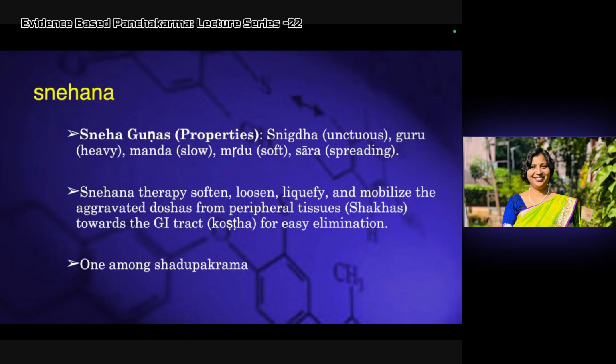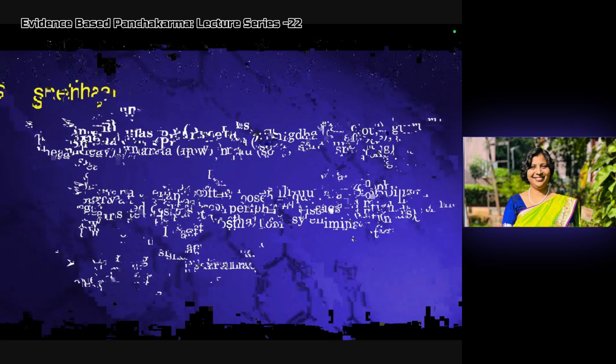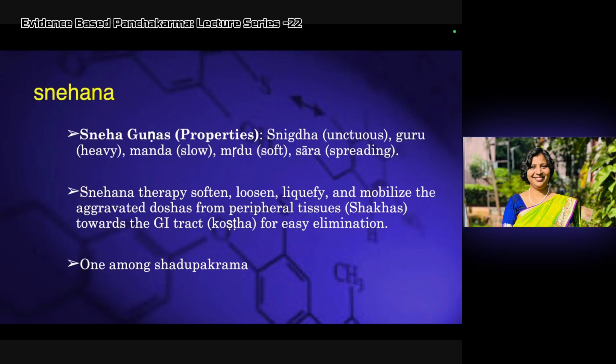Sneha has particular gunas like Snigdha, Guru, Manda, Mridu, Sara. These are the gunas of Sneha which the four snehas have. How to use them in clinical practice, we'll see. Snehana therapy softens, loosens, liquefies and mobilizes the aggravated doshas from the peripheral tissues, from the shakhas to the koshtha, towards the GI tract, for easy elimination. It is one among the Shadupakrama.